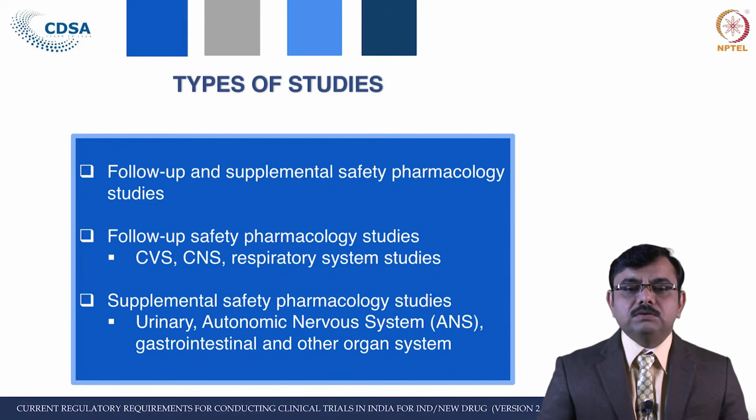Follow up safety pharmacological studies, in this actually there are two studies, follow up safety pharmacological study and the follow up supplemental safety pharmacology study. In the follow up safety pharmacological studies, the effect of the drug on the cardiovascular, then CNS, respiratory system, etc. has to be submitted. And in case of the supplemental safety pharmacological study, the effect of the drug on urinary, ANS, GI organ system and the other organs is required to be submitted.